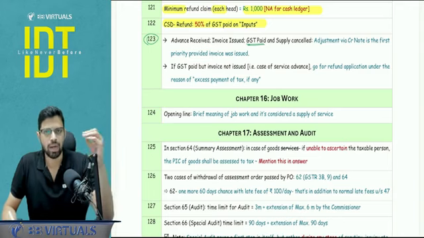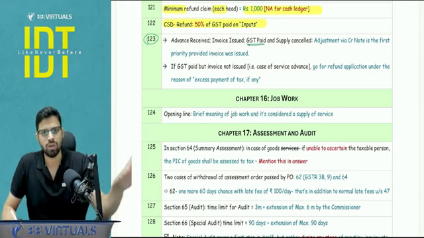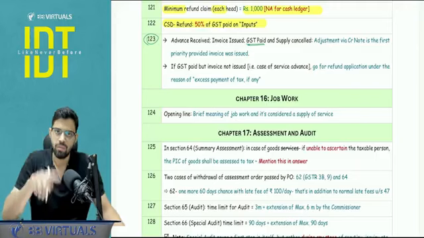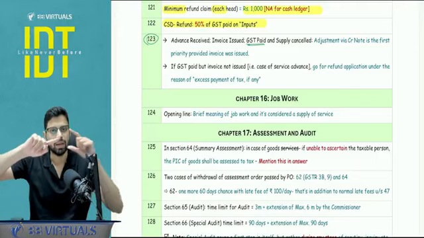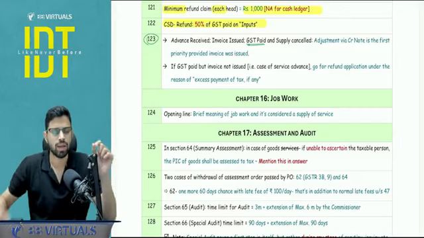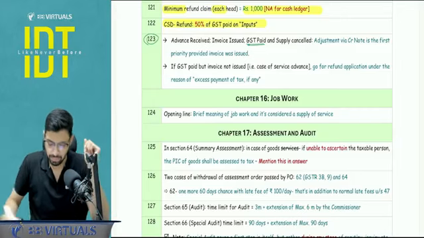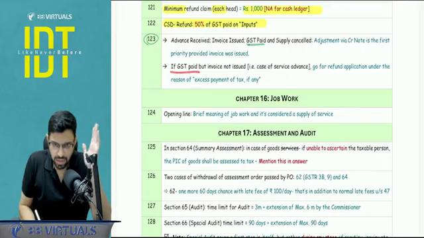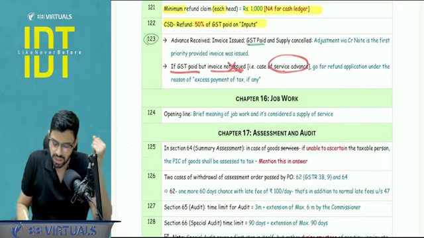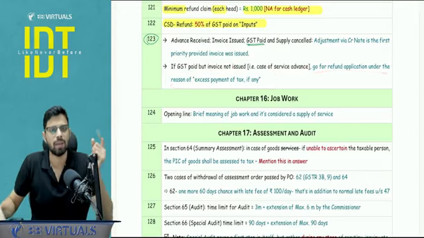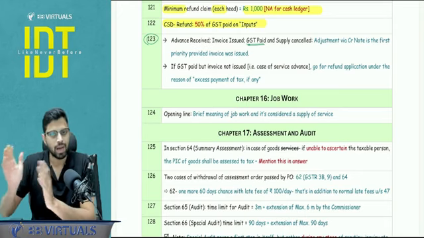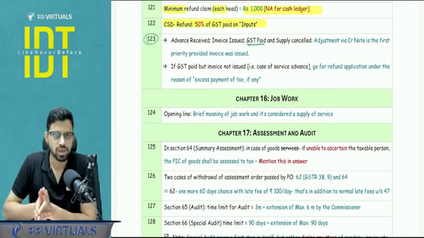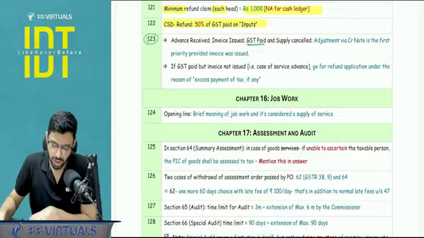If there is no output tax liability, or let's say the time limit is exceeded, or whatever it may be, and the credit note route cannot be taken, then I will be filing the refund application RFD01, and I will be claiming the refund from the government. The reason for the refund would be excess payment of tax, if any. If GST is paid on advance and invoice is not issued, this would be only in case of service, because in goods, as I said, there is no GST on advance. Then directly I will have to go for a refund application. Why? Because credit note and debit note, these concepts and documents, are relevant only if an invoice is issued first. So if there is no invoice, there is no point of credit note and debit note.